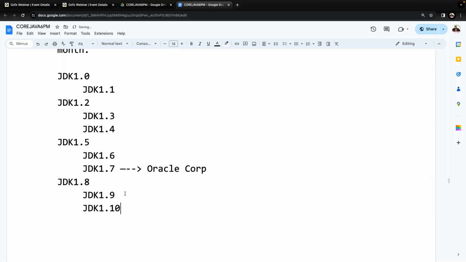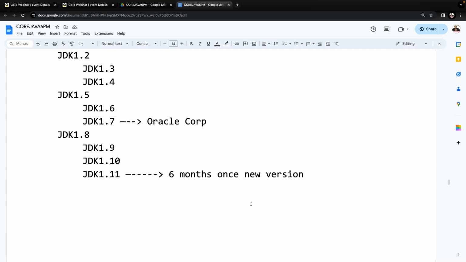JDK 1.10 is okay, nominal, some features are available. Next, JDK 1.11 version is available. Up to JDK 10, they released Java yearly. But from this point onwards, every 6 months they want to prepare a new version of Java.